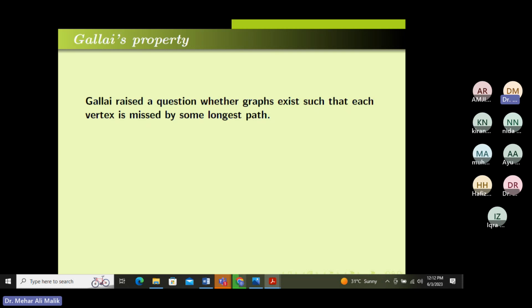Now, this is a really important question. In the 1960s, Gallai, a famous mathematician, raised a question: do we have a graph such that every vertex is missed by some longest path? What is meant by that? For example, what?